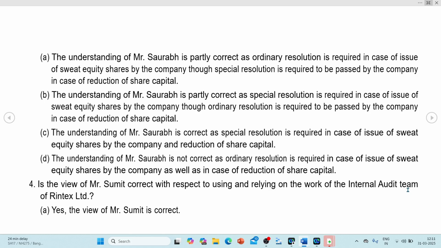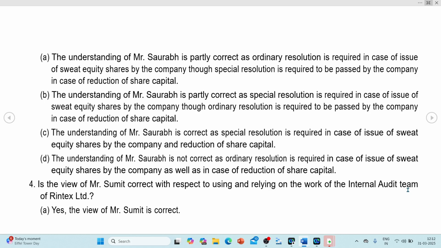No, both cases require a special resolution, so A cannot be the option. B: understanding is partly correct as a special resolution is required for issue of sweat equity, an ordinary resolution for reduction of share capital. This is also not correct. C: understanding of Mr. Saurabh is correct as a special resolution is required in case of issue of sweat equity by the company and reduction of share capital. So C should be the right answer.